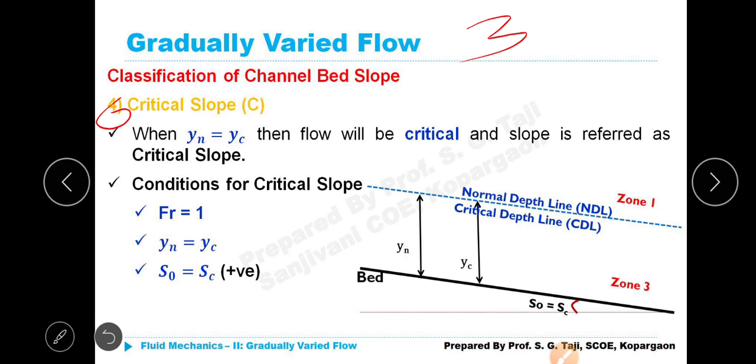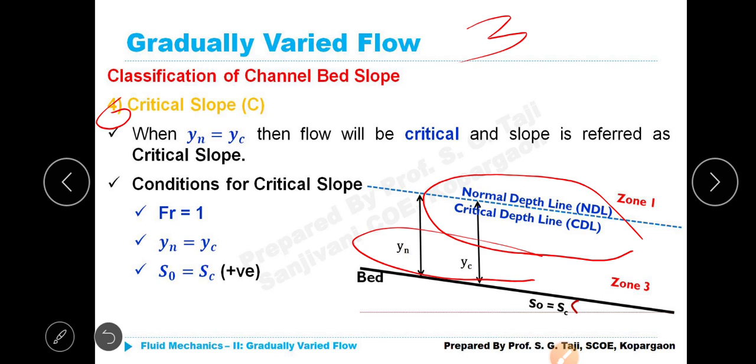Critical slope, C. You know the condition: Yn is equal to Yc. Yes, it is true. Then the flow will be critical and the slope is referred to as critical slope. Only a single line is drawn, so I cannot write both in the same place; one is written adjacent to the top and one adjacent to the bottom. Normal depth line NDL, critical depth line CDL, Yn is equal to Yc.